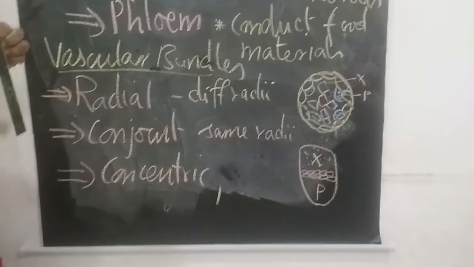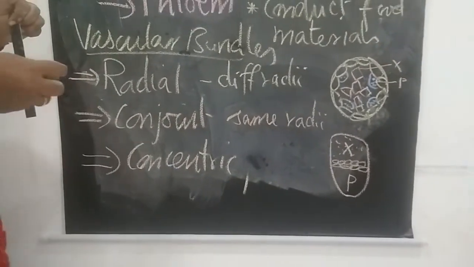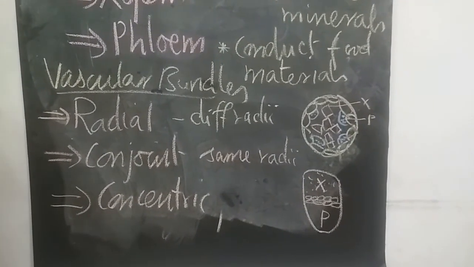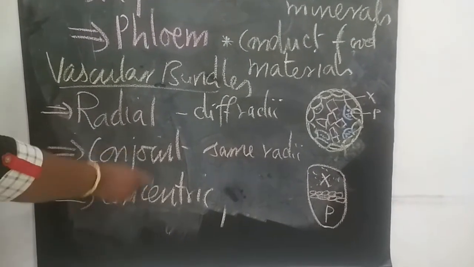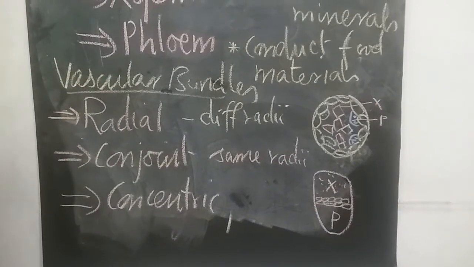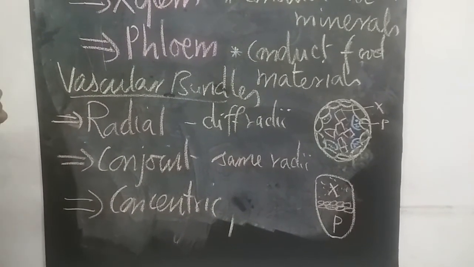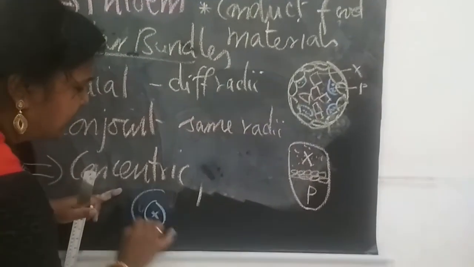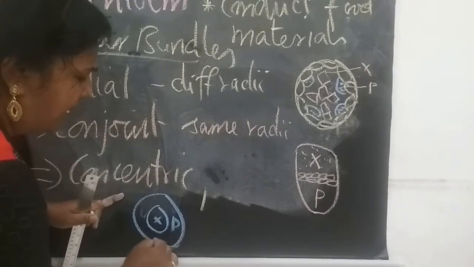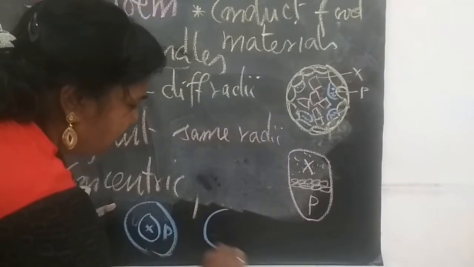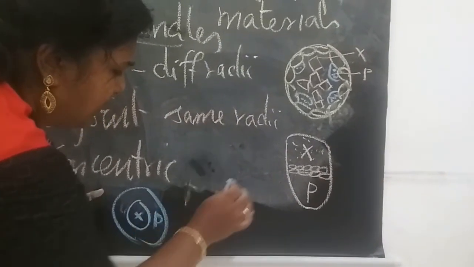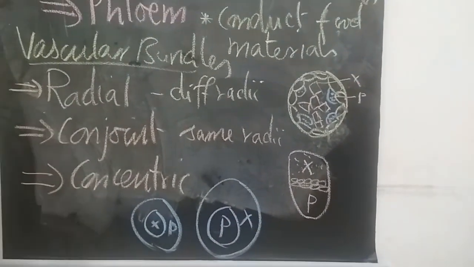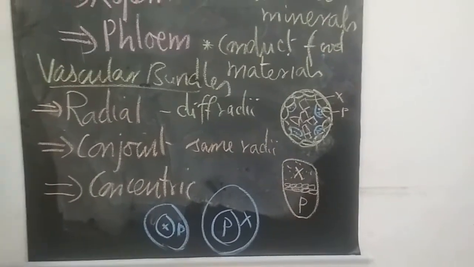And the last one is concentric. So in concentric, the xylem is completely surrounded with phloem, or vice versa. So here we can see xylem that is completely surrounded with phloem, or sometimes there is phloem that will be completely surrounded with xylem. So that is called as concentric bundles.